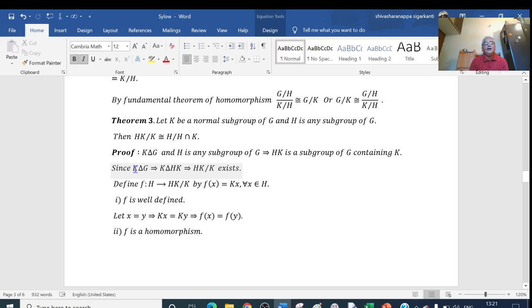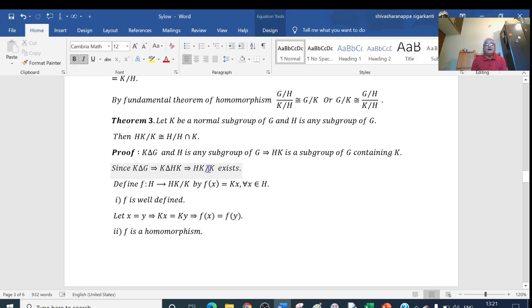Now, K is a normal subgroup of G. This implies K is also a normal subgroup of HK. That is, K is contained in HK, as K is a normal subgroup of G and HK is contained in G. Therefore, K is a normal subgroup of HK. If K is a normal subgroup of HK, then the quotient group HK/K exists.